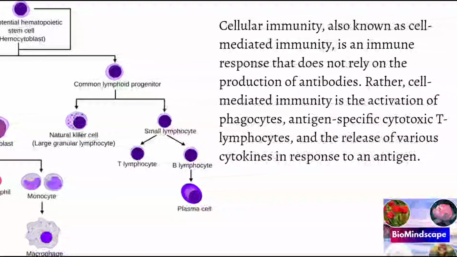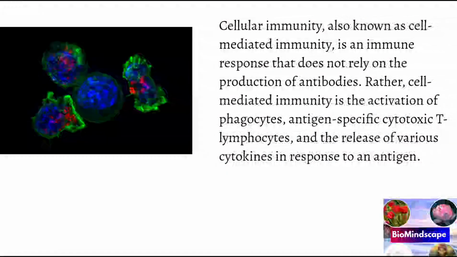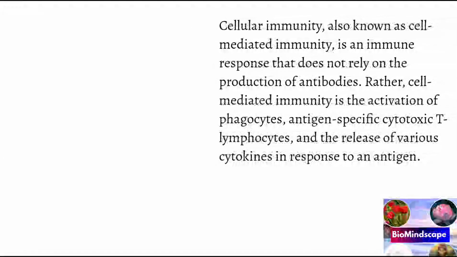Specific immune responses are again of two types, cell mediated and antibody mediated. Cell mediated responses are mediated by the cytotoxic T cells and natural killer cells. These constitute the major defense against intracellular viruses and cancer cells.